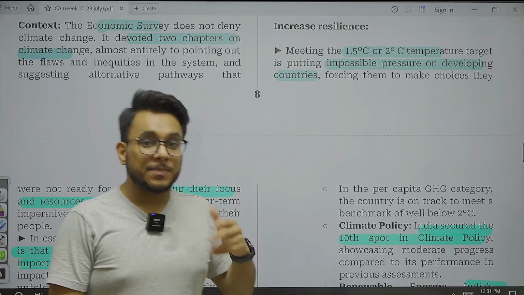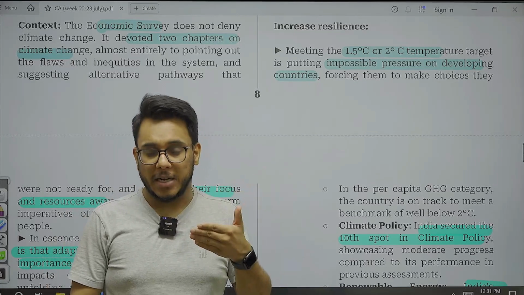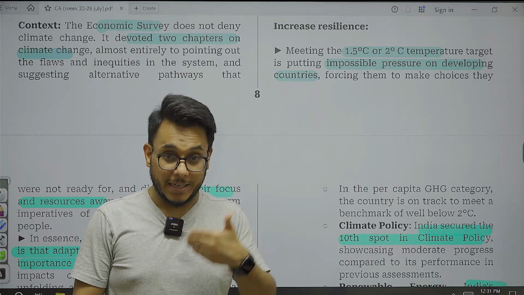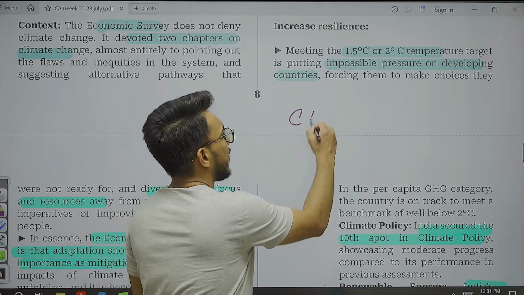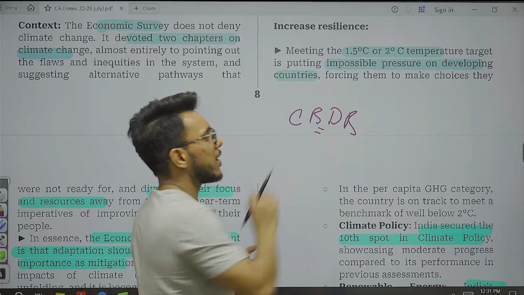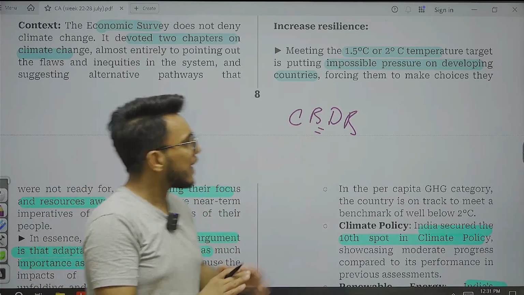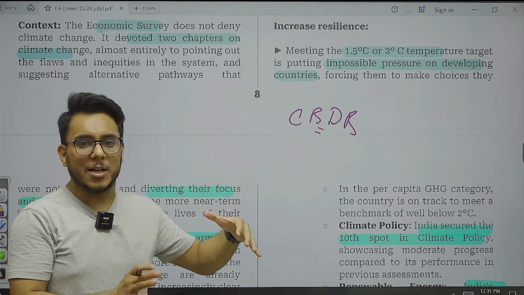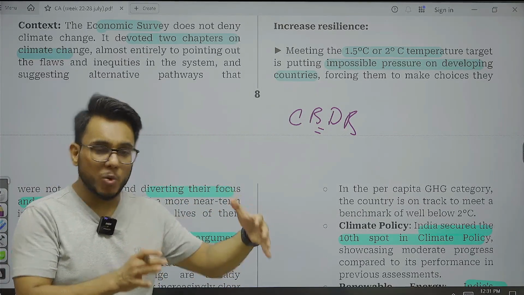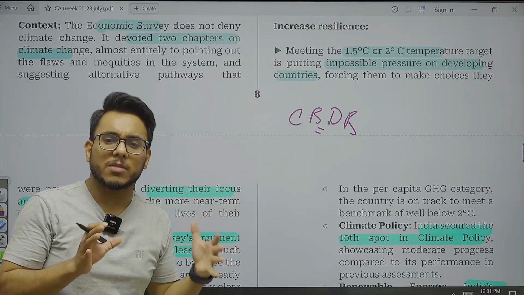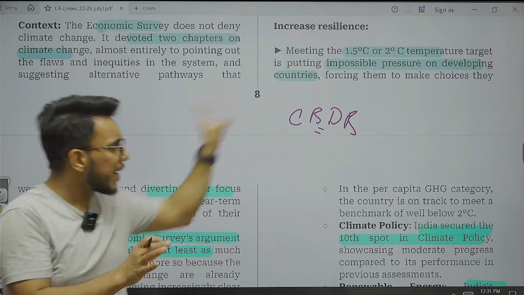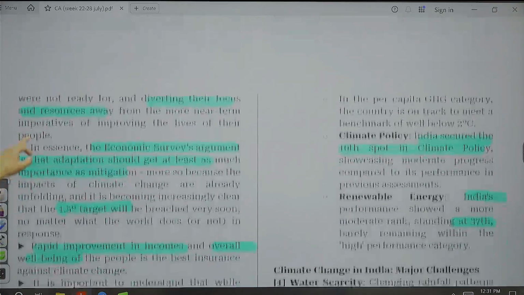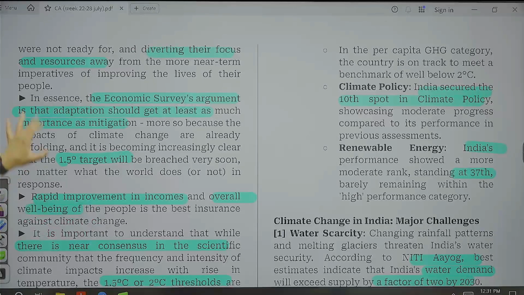Secondly, what is happening? The US and the developed countries say that the US and India and China need to take up more responsibility. But then developing countries say that there is the principle of CBDR, common but differentiated responsibilities. You are violating that. So actually, what has happened at the end of the day, because climate change is a big issue, these targets were arbitrarily agreed, and developed countries put a lot of demand on developing countries. They are facing a lot of burden, and we are not ready for that particular thing.